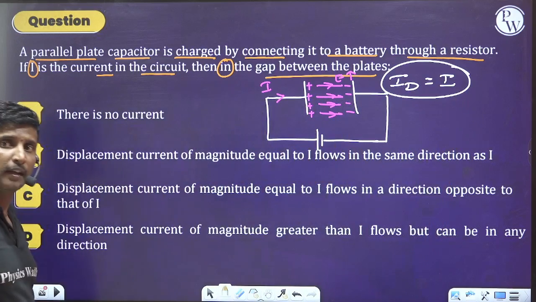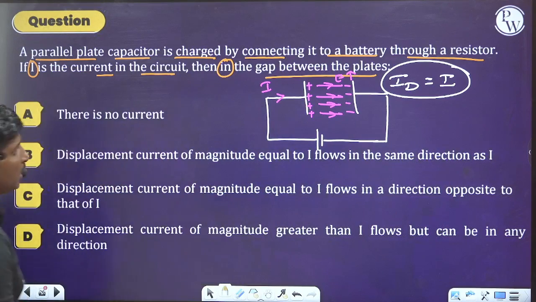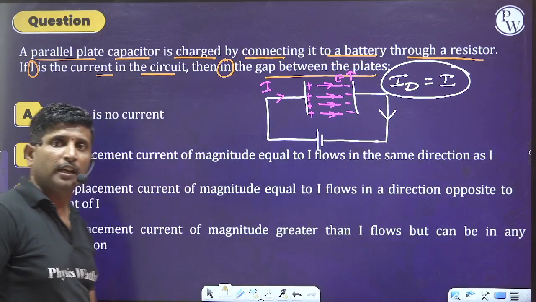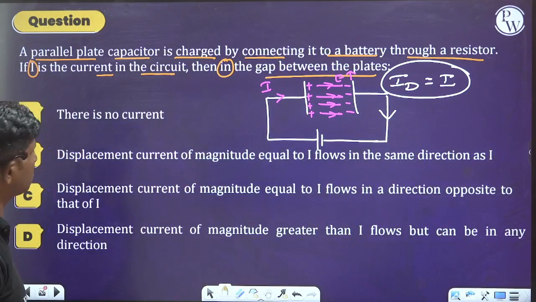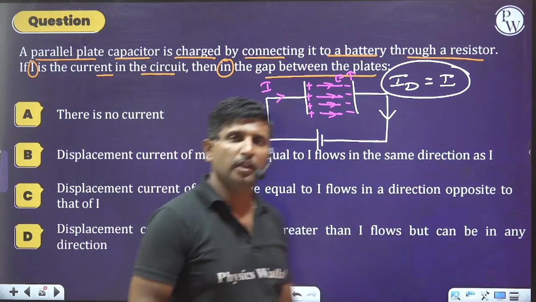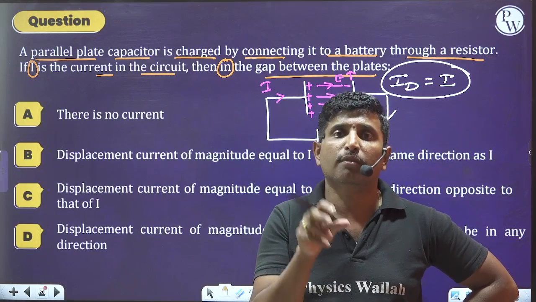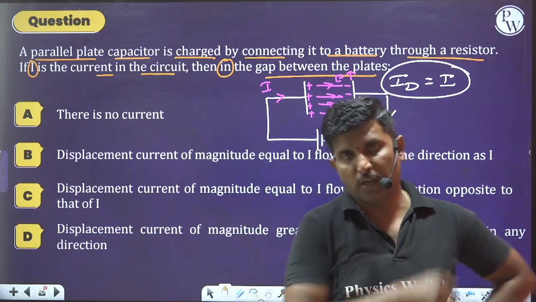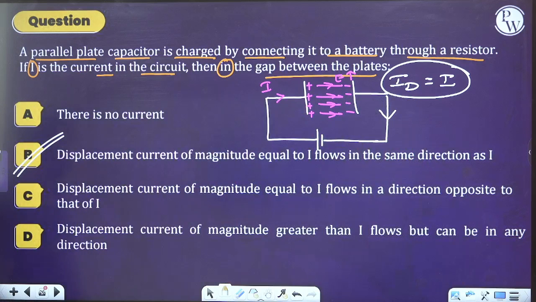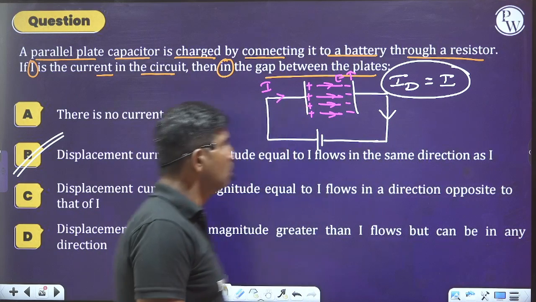In electromagnetic waves, you learn about these things in depth. So in the same direction as the conduction current, there will be a displacement current. What is the meaning of displacement current? Displacement current is nothing but the current between the plates of a capacitor because of a varying electric field. Hence we can select option B as the right answer. I hope it is clear to you.